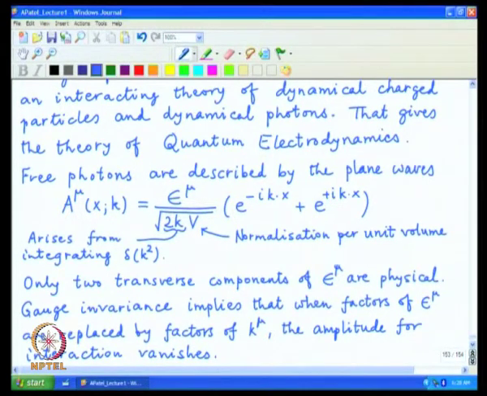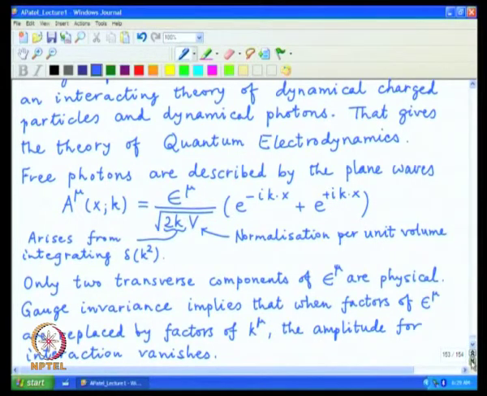when we saw that when A mu was replaced by the gauge transformed variable, it will be shifted by something proportional to k mu, and this epsilon mu is just representing A mu in this particular basis. So, when you shift it by something proportional to k mu, the change which arises must vanish, and so this becomes a check of the calculation that you derive certain interaction amplitude in this particular basis, and whenever you replace epsilon mu by k mu, the result must vanish. So, this is a particular description of free photons.